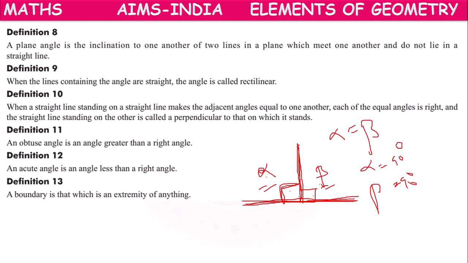Then the straight line standing on another straight line is called perpendicular to that on which it stands. So this straight line L is perpendicular to M. So through definition 10, he has defined right angle and perpendicular line.